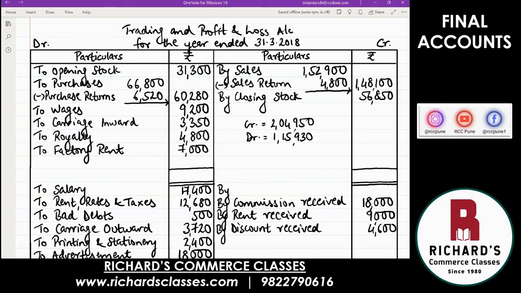So if you see, credit side is greater. This calculation, you don't do it in the account. I'm showing it to you here. You can do it somewhere in the rough. Never do that working in the account. Keep your account neat and clean. So credit side is greater here. While taking the total, we write the greater total on both sides. So 2,04,950 is the total.